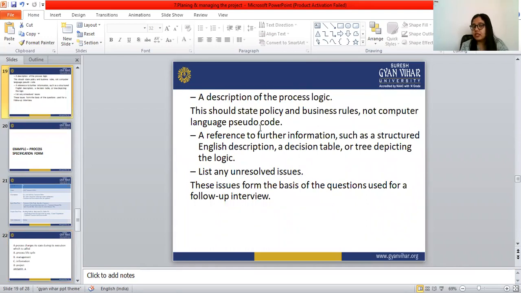The description of the process logic should state the policy and the business rule, not computerized language or pseudocode. It should state the policy and the business rule, and a reference to further information such as a structured English description, decision table, and decision tree logic. And we have to list any unresolved issues.